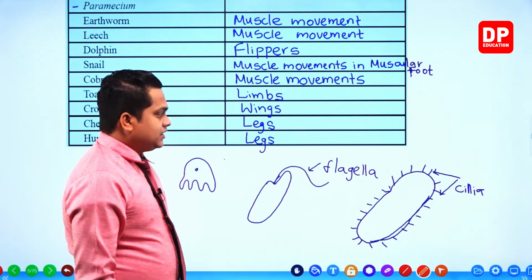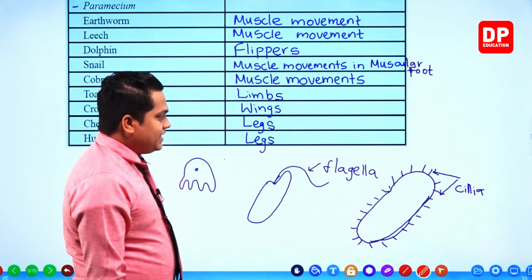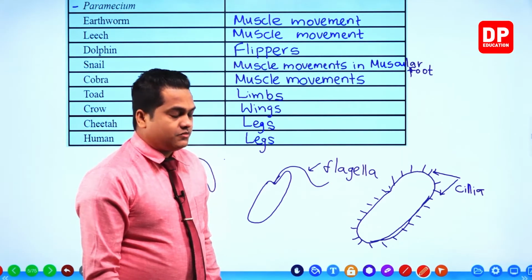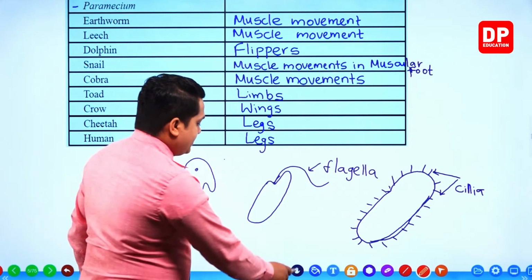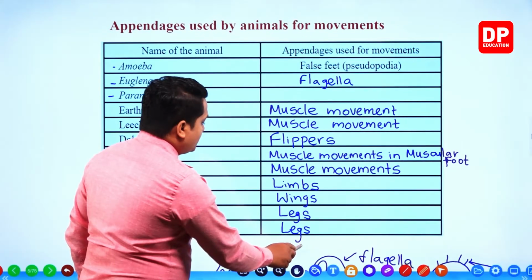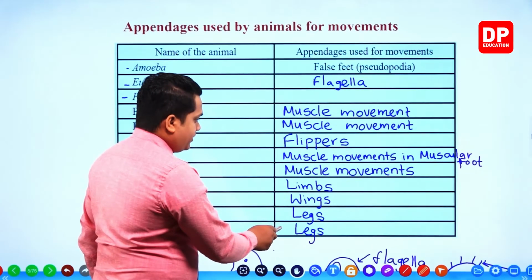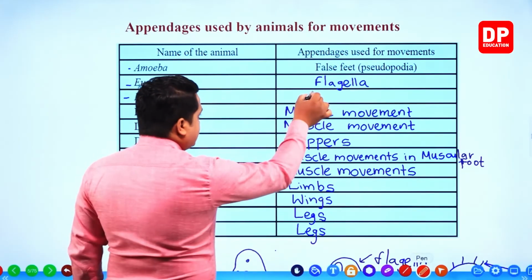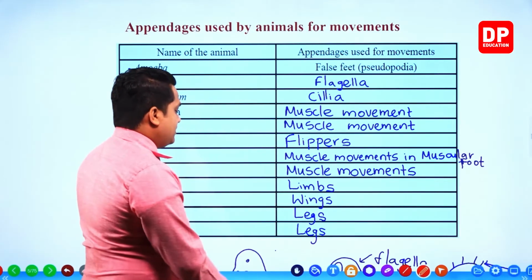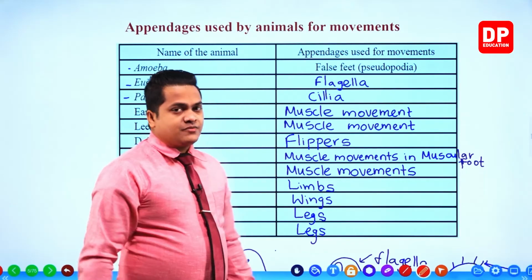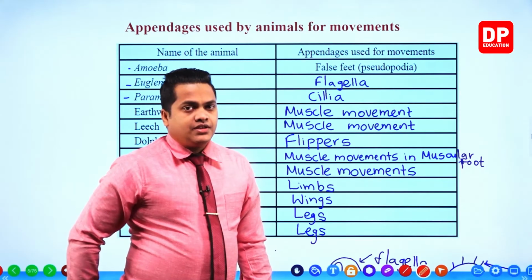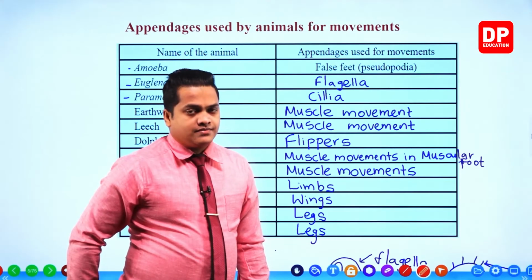Cilia. So paramecium use cilia for locomotion. Right, cilia. So here we go then. Cilia. These are the special appendages that we can observe within the bodies of organisms.